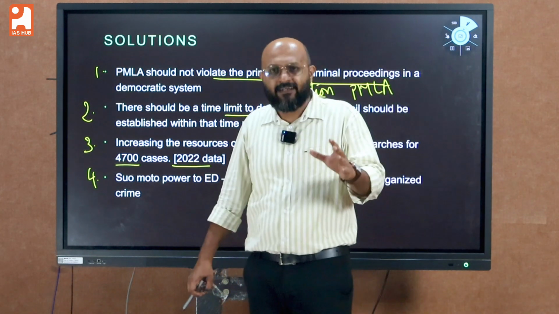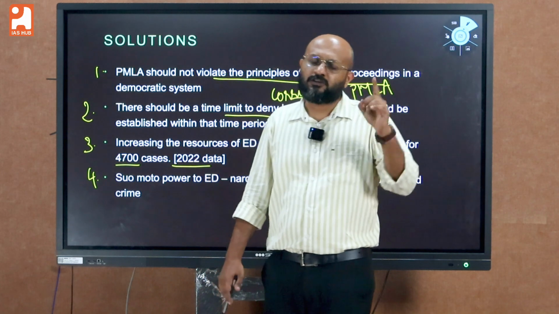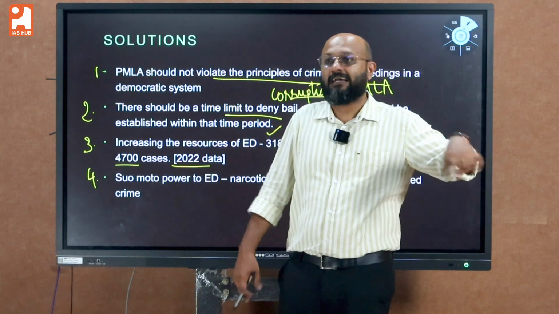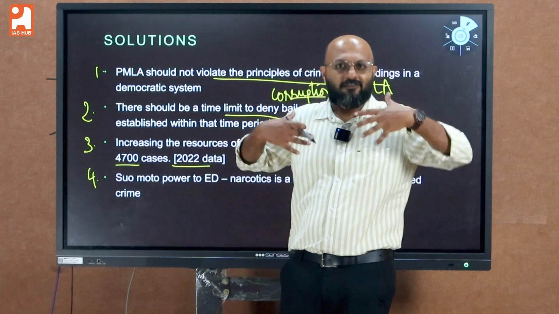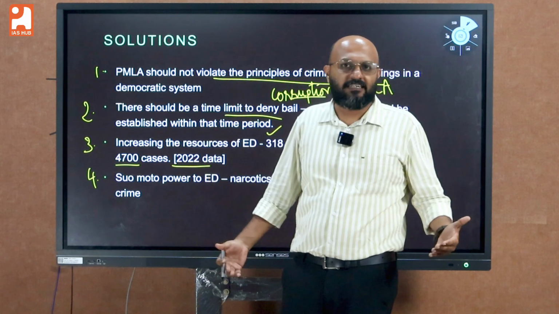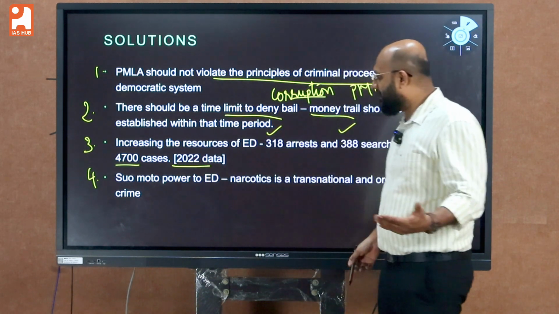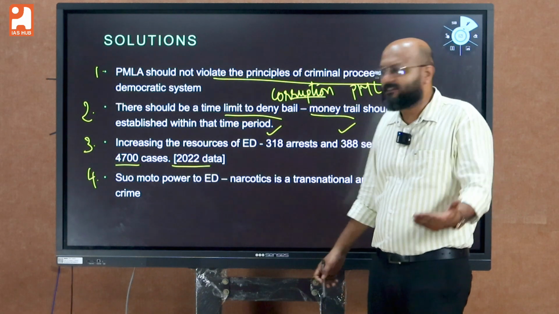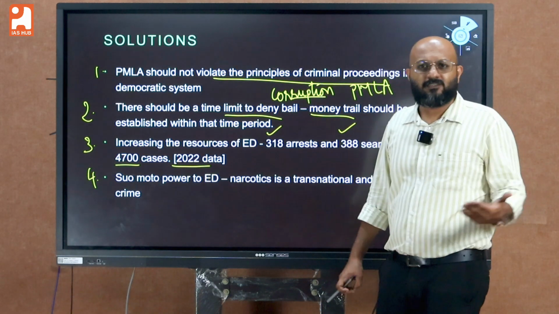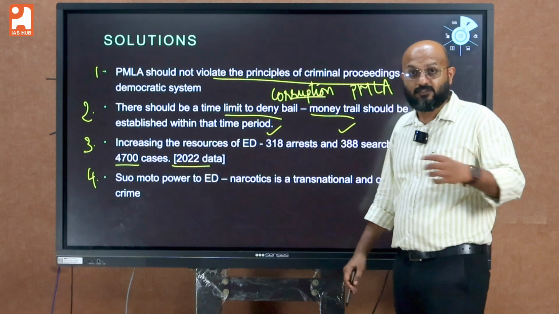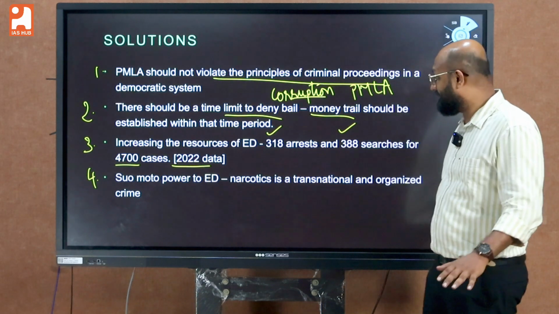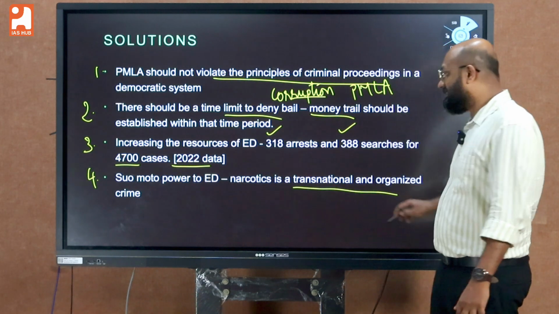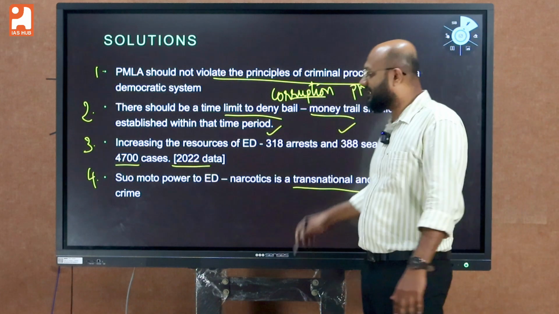Just like NIA, ED is also targeting organized crime and narcotic business, which are transnational and highly sophisticated in nature. Not giving suo motu power to ED does not make sense, since narcotics is a grave threat to our country and society, and it is transnational and highly sophisticated organized crime.